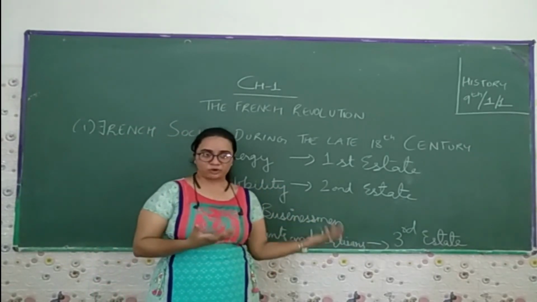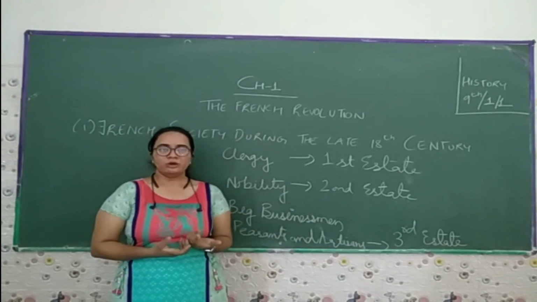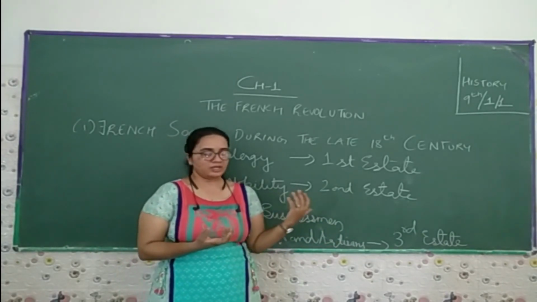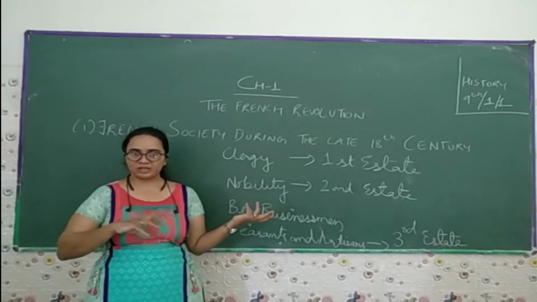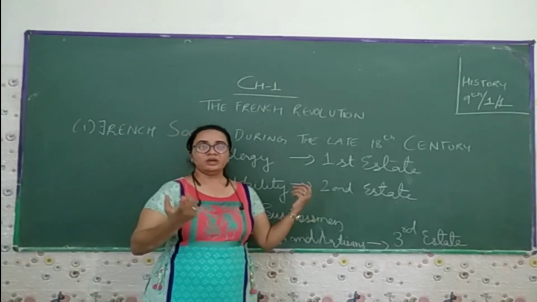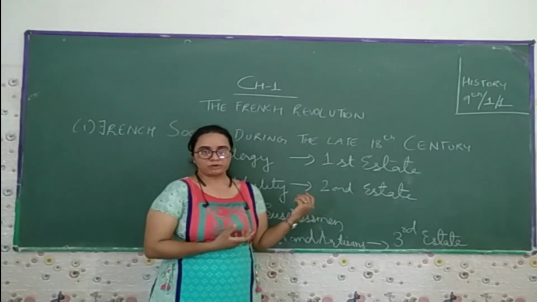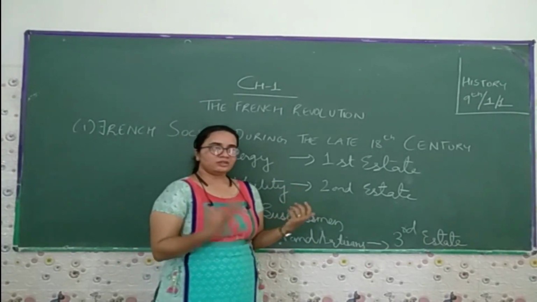Then we go further: the church used to take a tax, or you can say the tithe, from the peasants, one tenth of their grains, and another tax they used to pay directly to the state.